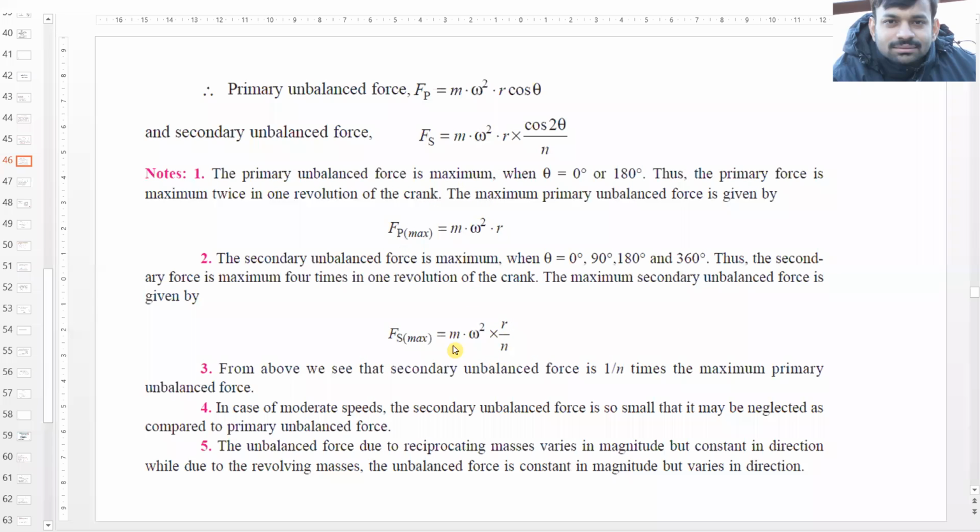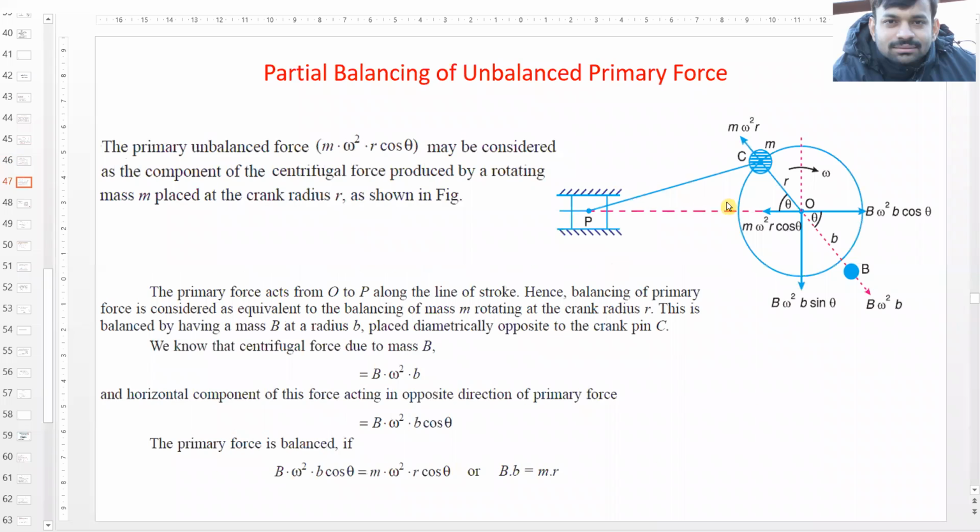Because it comes with a factor divided by n, and n is the ratio of length of connecting rod and crank. All right. So this we studied yesterday. Also, how to do the partial balancing.